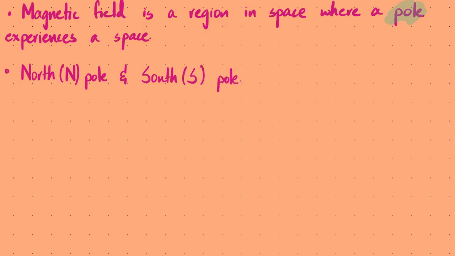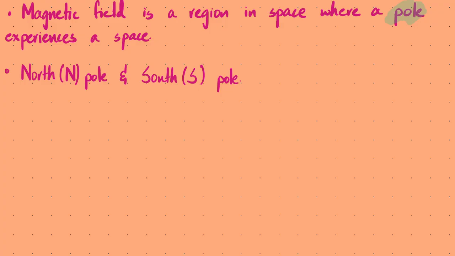Now you must also know why we talk about two poles. When we talk about masses, they just attract each other all the time. Any mass that I drop would fall downwards towards the earth because earth attracts that mass. But for charges, why we talked about two types of charges is because some charges can attract, other charges can repel.